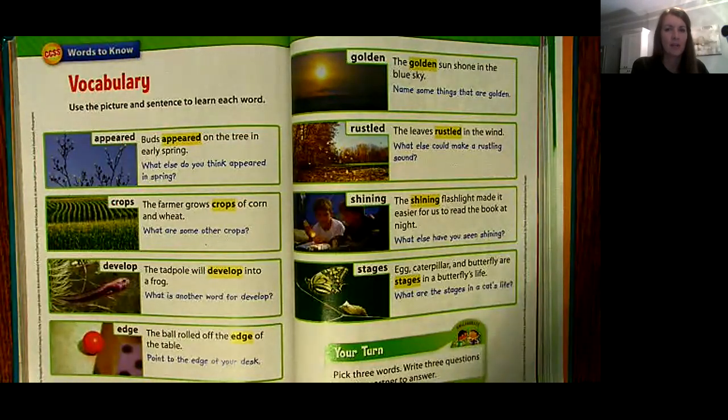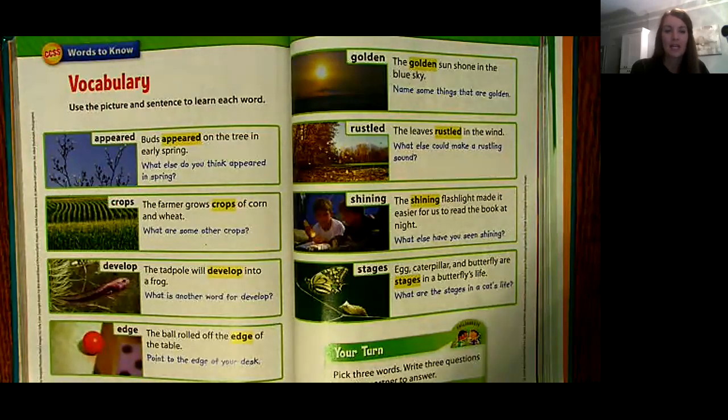Especially think about in northern parts of our country where it's snowed all winter long and things have kind of died, and then in the spring stuff comes to life. What things could appear? Word number 2 is crops. The farmer grows crops of corn and wheat. Crops are large numbers of plants that are grown for food. So what are some other crops that farmers could grow besides corn and wheat?